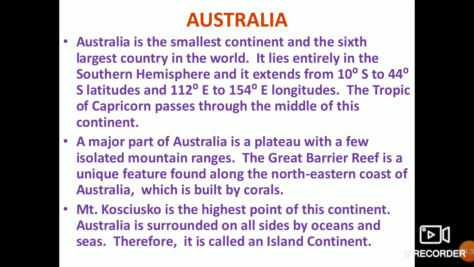Australia is covered with plateau, and very few isolated mountain ranges are there. The Great Barrier Reef is found here, made of coral deposits. When the bones of dead animals settle down in the water, a reef is formed above that: the Great Barrier Reef. It is a unique feature found along the northeast coast of Australia, built by the corals.